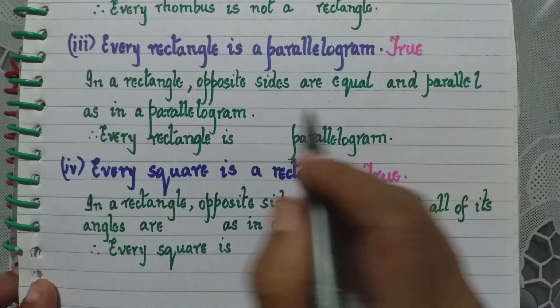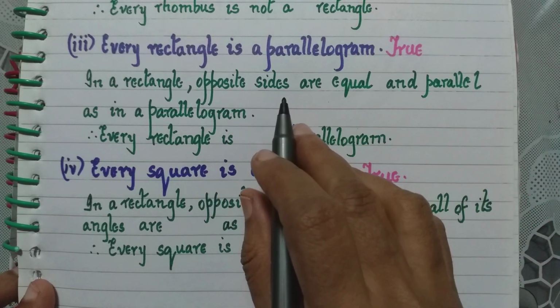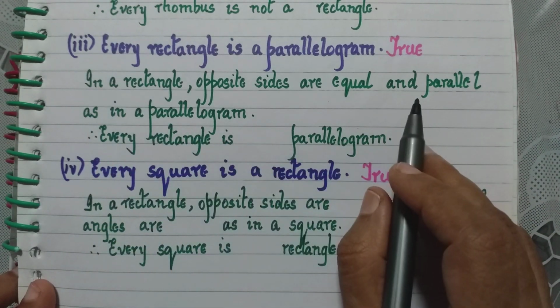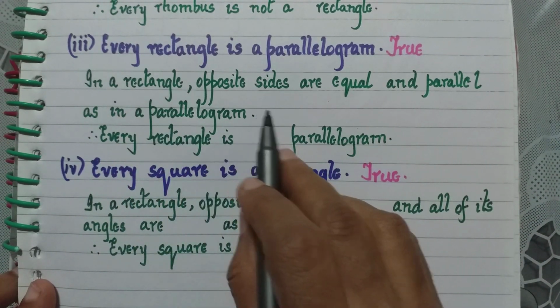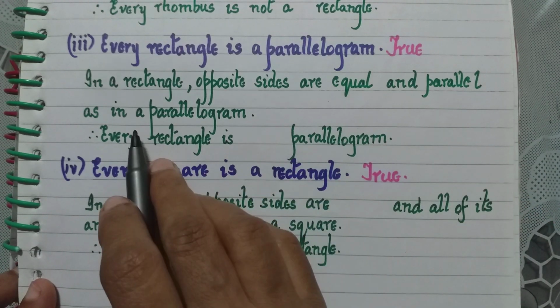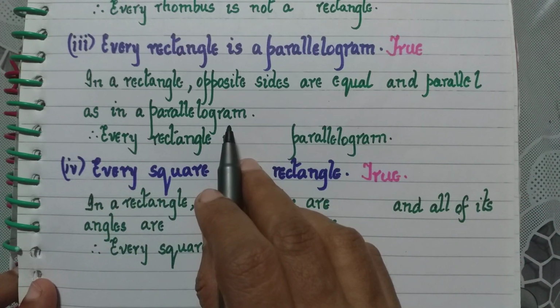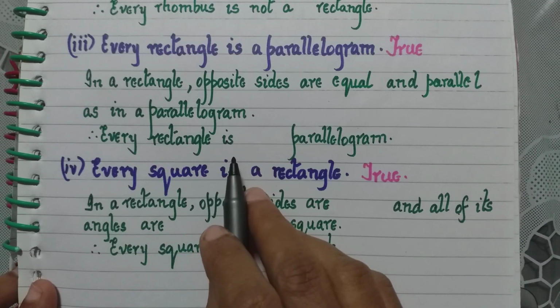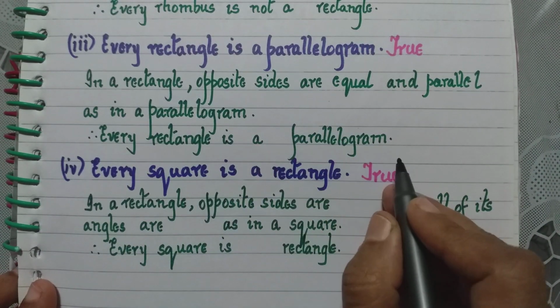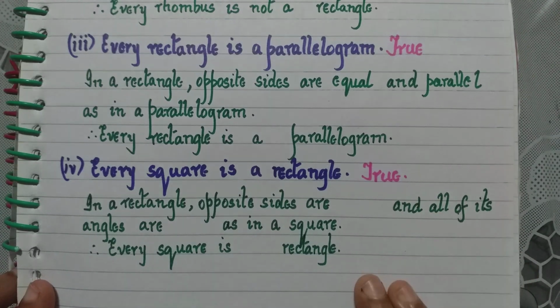And in a parallelogram also we have the same properties. Opposite sides are equal and parallel. So what have I written here? In a rectangle, opposite sides are equal and parallel as in a parallelogram. Therefore, every rectangle is a parallelogram.